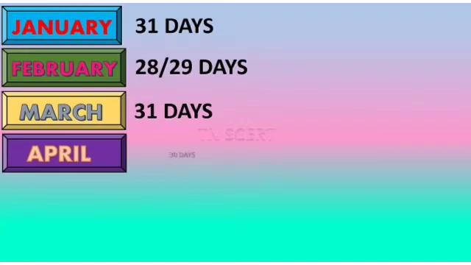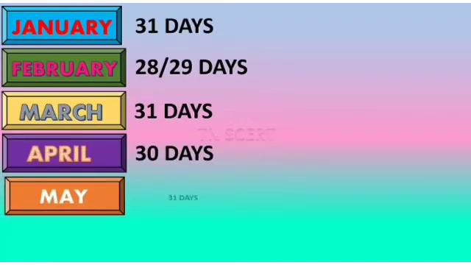January 31 days. February has 28 days in an ordinary year and 29 days in a leap year. March 31 days. April has 30 days. May has 31 days.